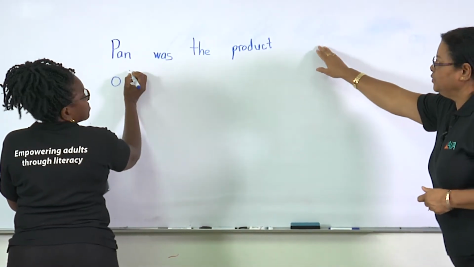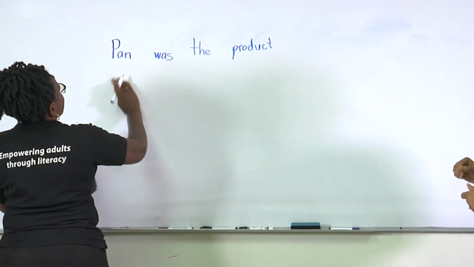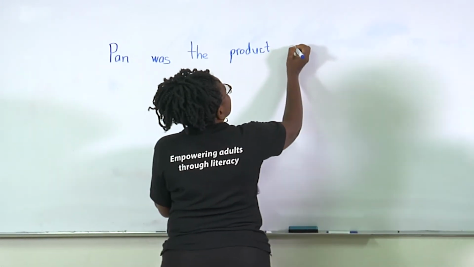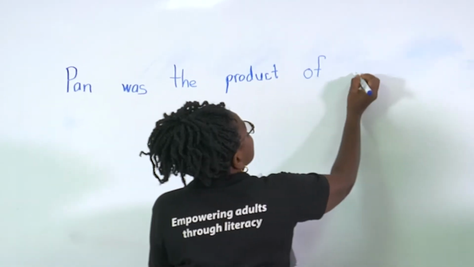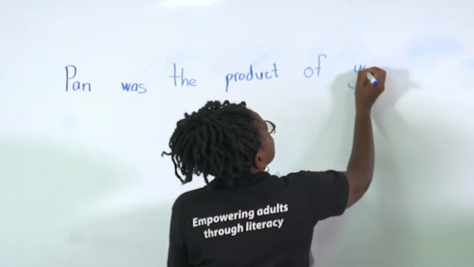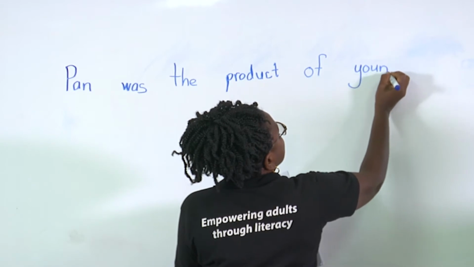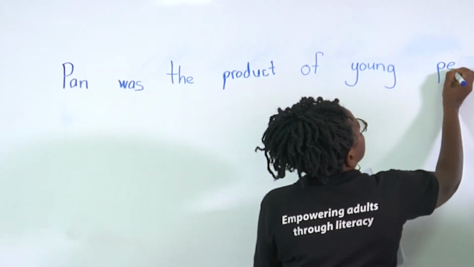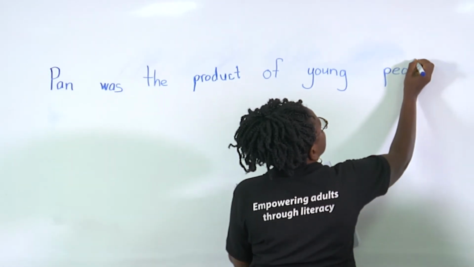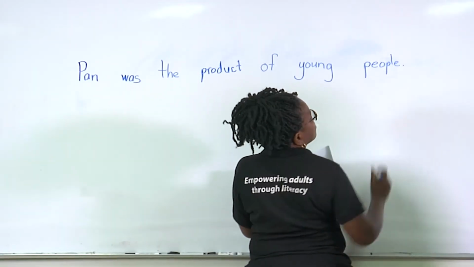Continue. Of, young, people. Thank you very much.